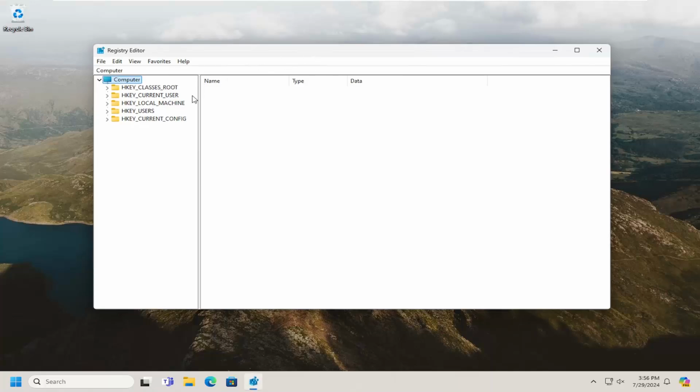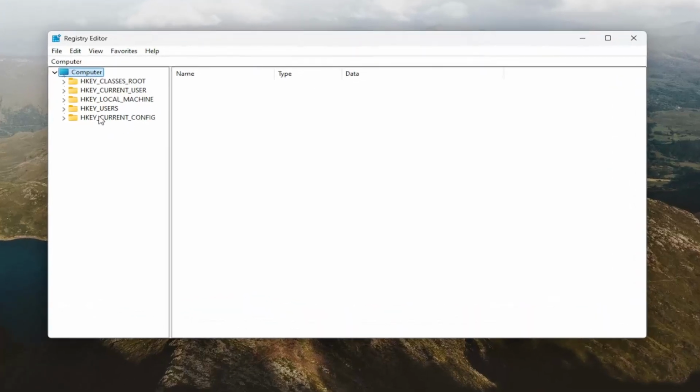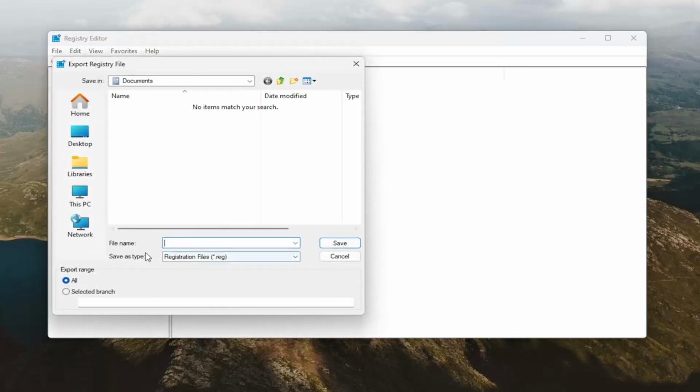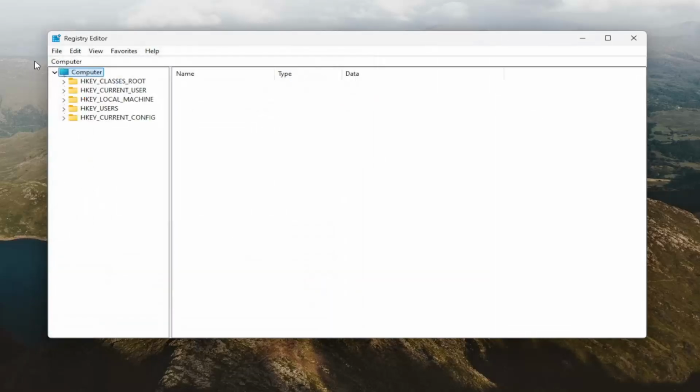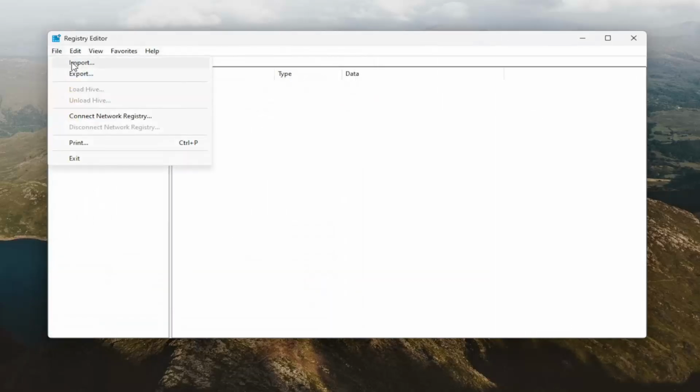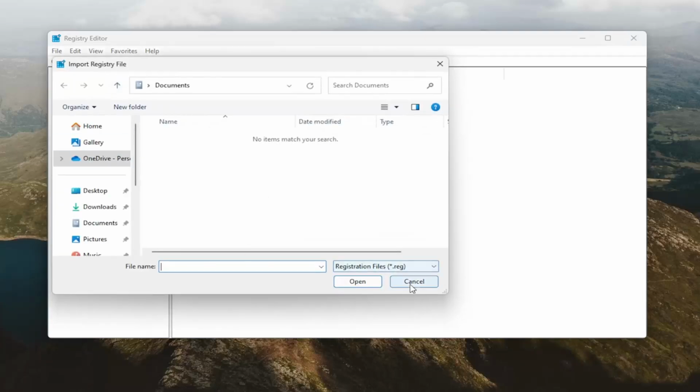And before you proceed in the registry, I would suggest you make a backup of it. So if anything were to go wrong, you could easily restore it back. In order to create a backup, it's very simple. All you have to do is select the File tab and then Export. For the file name, I'd recommend naming it the date in which you're making the backup. Set export range to all and save it to a convenient and easily accessible location on your computer or an external drive. And if you ever need to import it back in, all you'd have to do is select File and then Import and then navigate to the file location.